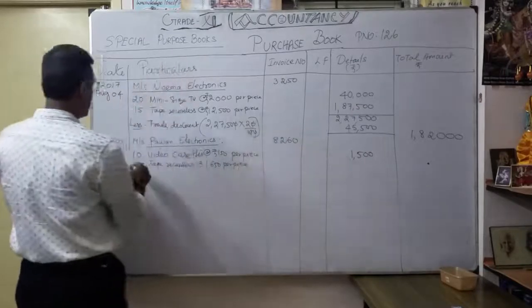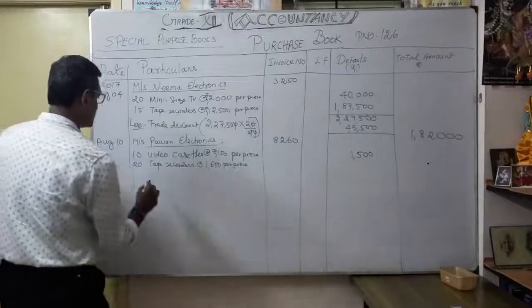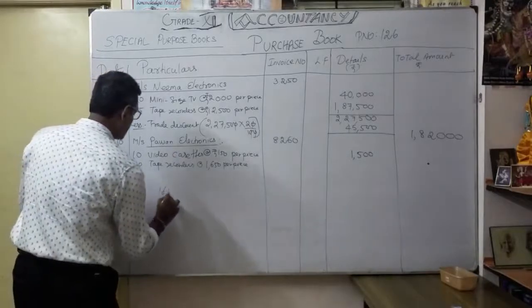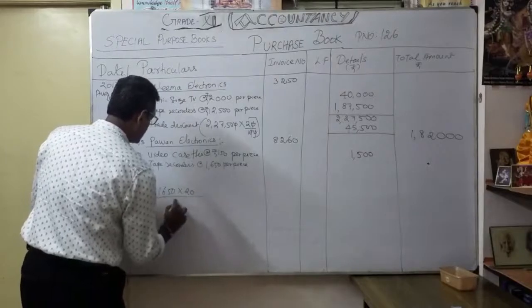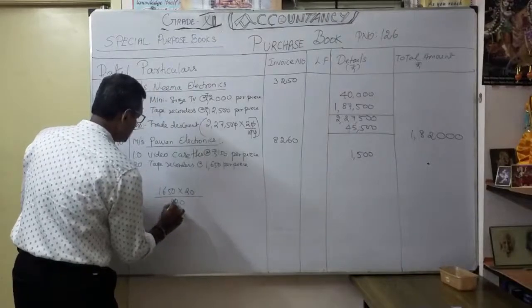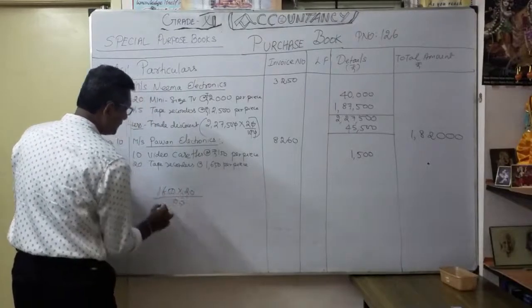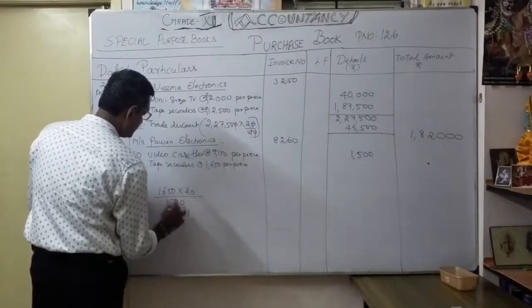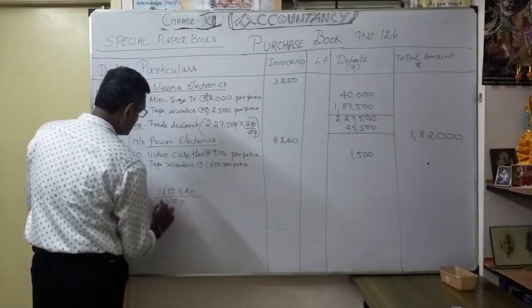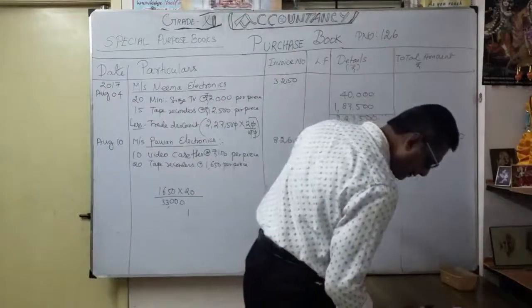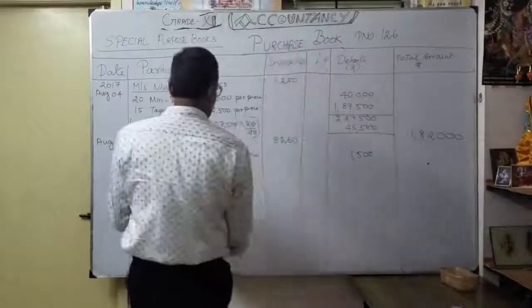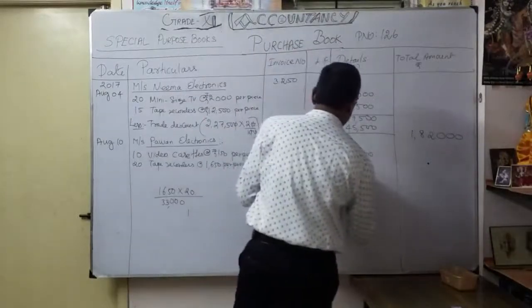So you have to multiply 20 into 1,650. So how much? 0, 0, 5 2s are 10, 1. 6 2s are 12, plus 1 is 13, 1. 1 into 2 plus 1. Right? 33,000. You are going to buy 33,000. Okay, so 33,000.